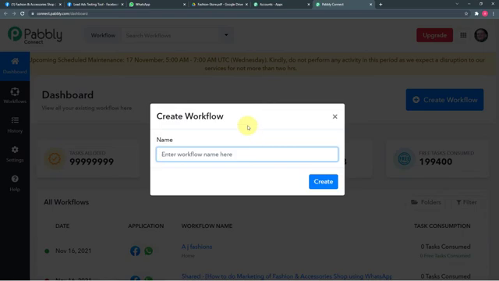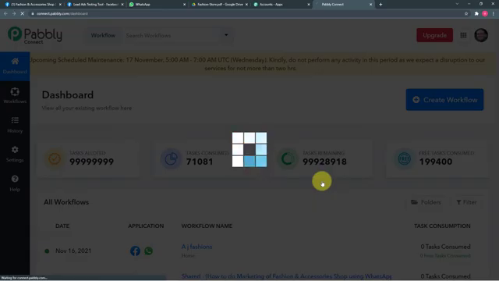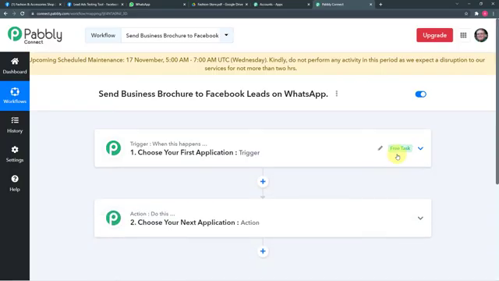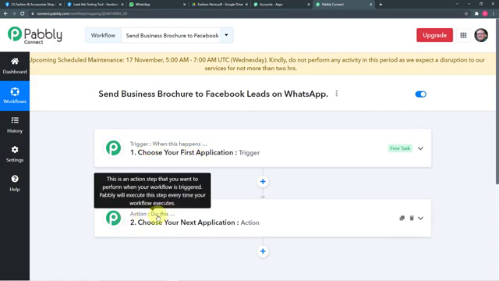So let me fill the name here. Okay, so I have filled the name as send business brochure to Facebook leads on WhatsApp. Okay, now click on create here. And you will see that your workflow is created, and after that you will see these 2 things first, the trigger and the action. So Pabbly Connect works on these 2 things. The trigger says when this happens, action says do this.